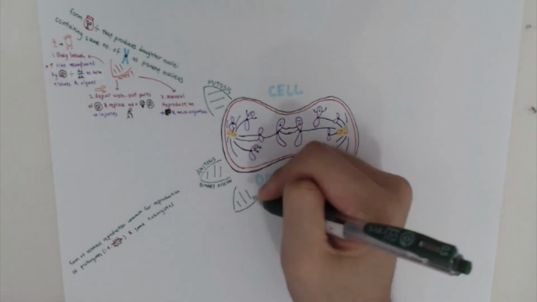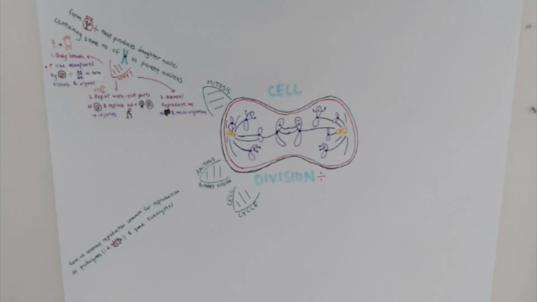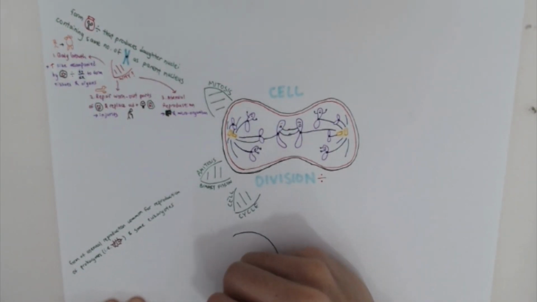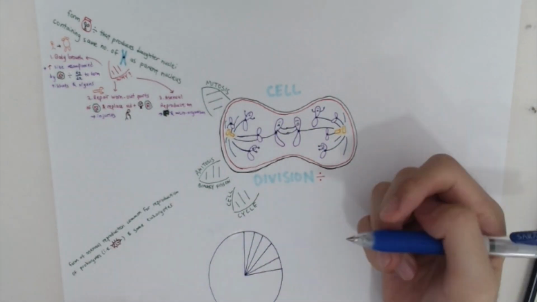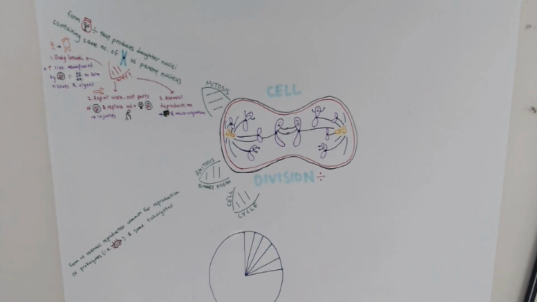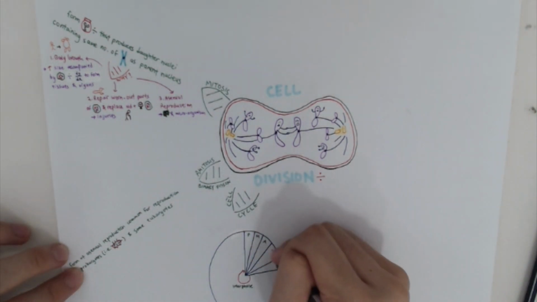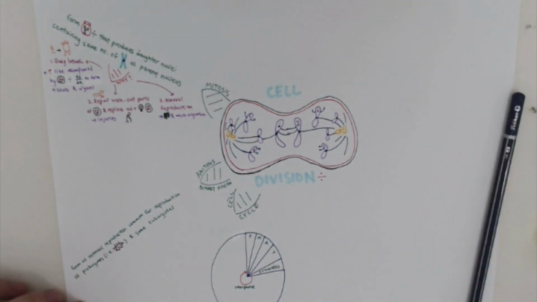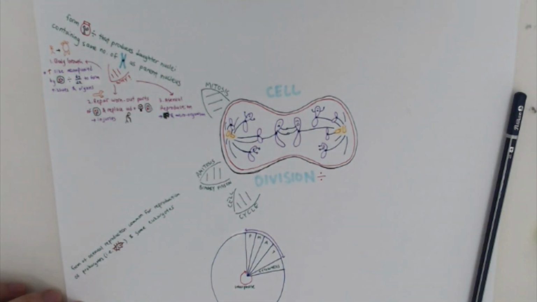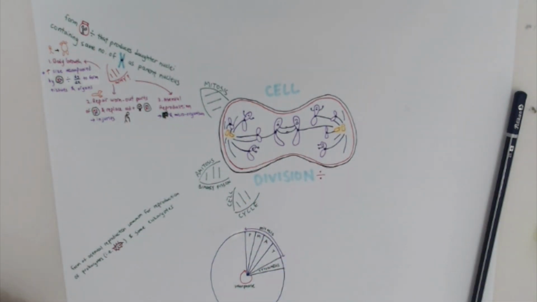To fully understand cell division, we must first understand the cell cycle. The cell cycle has two main phases: interphase and cell division. But this can be further split into 6 sections: interphase, prophase, metaphase, anaphase, telophase, and cytokinesis. Mitosis actually only forms a small part of the entire cell cycle, which is shown here. At any one point in time, a cell will be somewhere in this cycle.